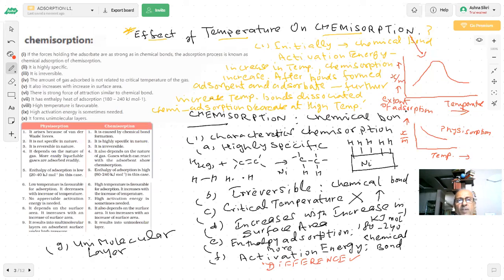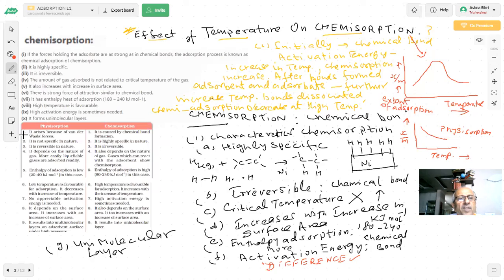So here we have given you a table, students. What type of differences are there? Whatever properties we study, what are the characteristics of physisorption and chemisorption? There is an expected question on this, asked so many times, because there are so many points, not just one. The types of adsorption is an important question.